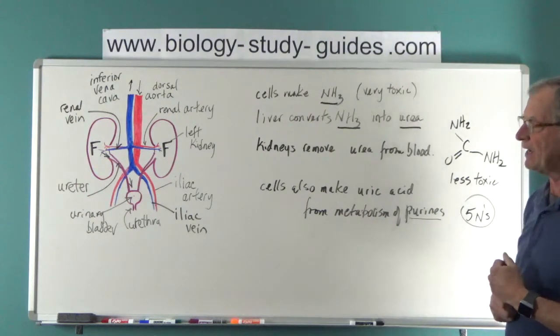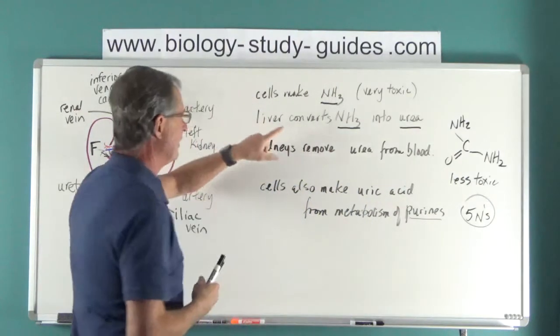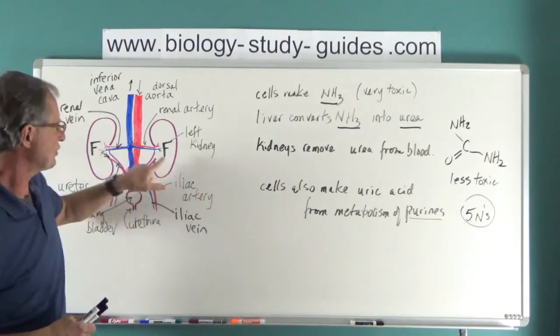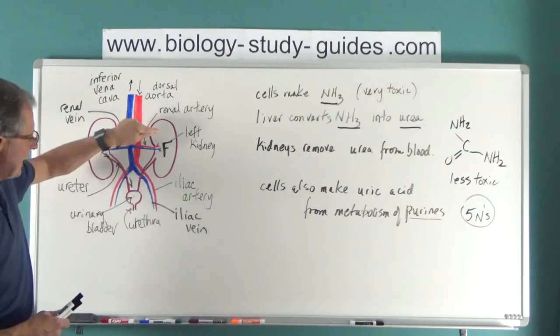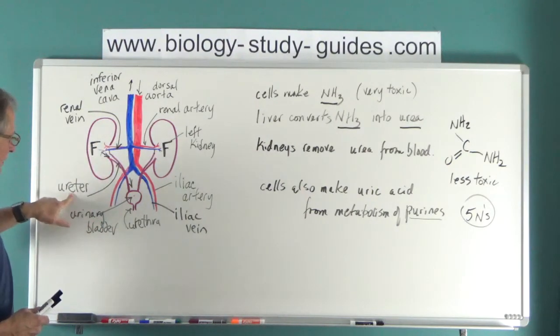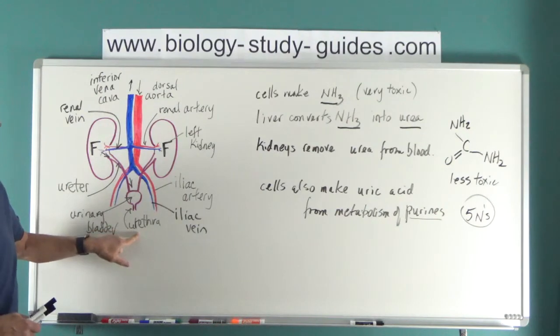So let's just back up a little bit. We know that the blood's going to come in. We know that these materials are going to get filtered out. The pure uric acid is also filtered out in here. So uric acid and urea will enter into the ureter, stored in the urinary bladder, and leave the body through the urethra.